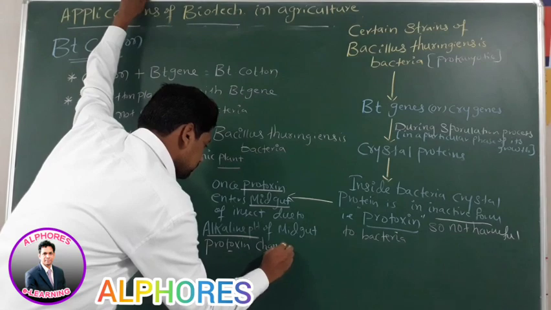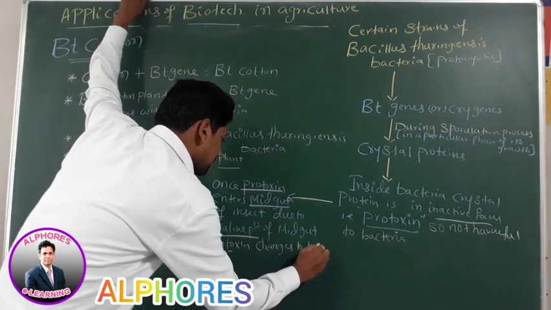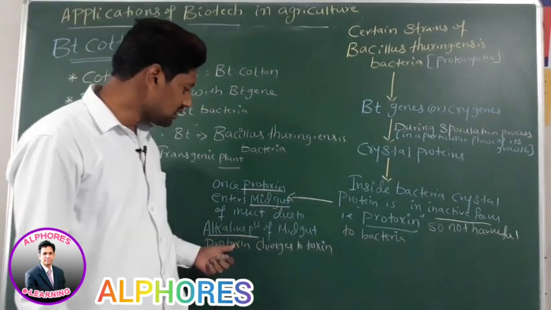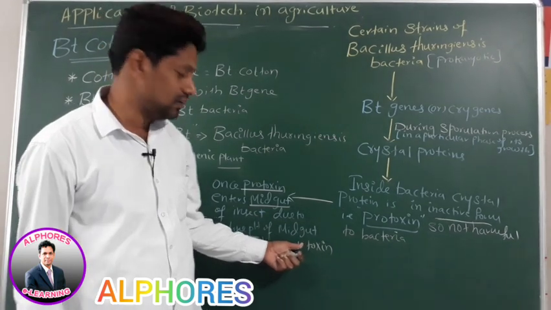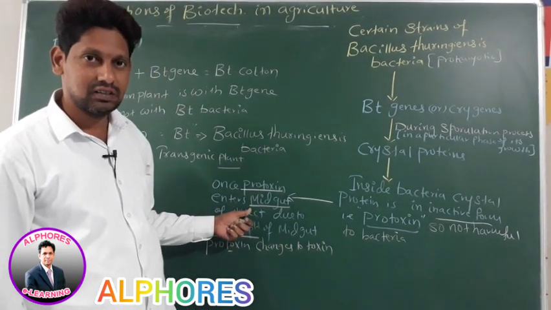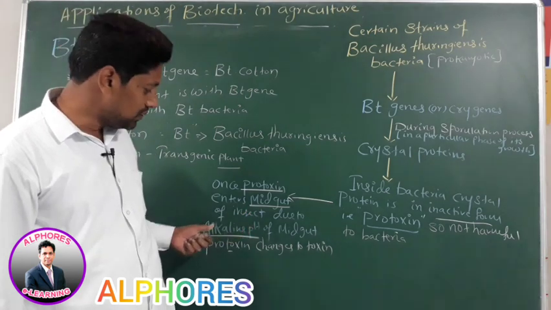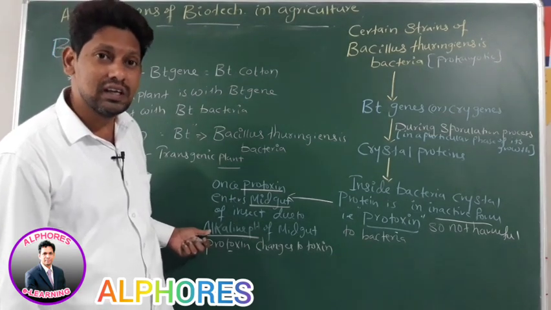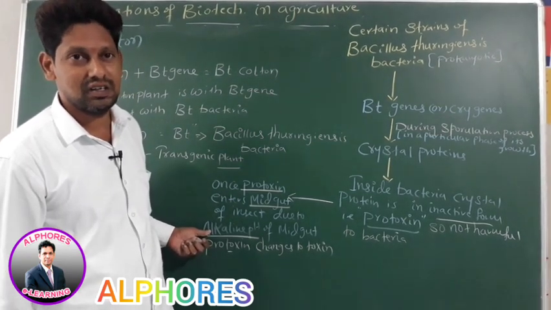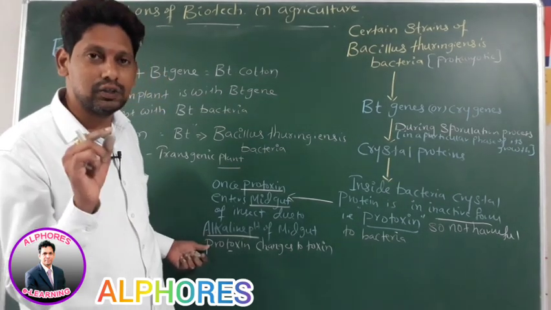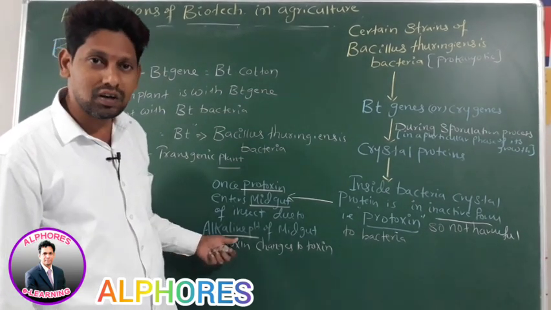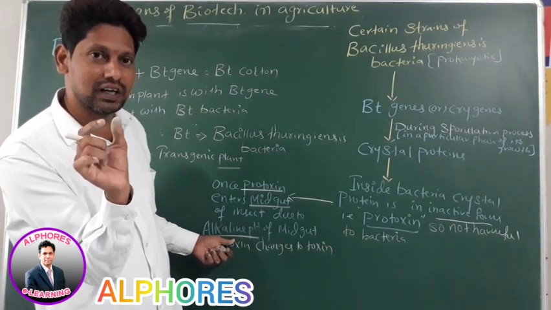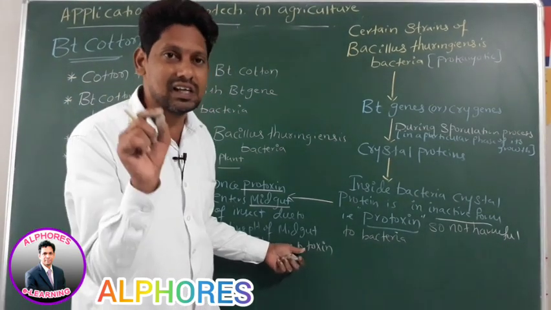Protoxin changes into toxin. How does a protoxin change into toxin? Actually, in the midgut of the insect, where pH is alkaline, proteases, proteolytic enzymes, break this protoxin into fragments. It means now the length has reduced. Those reduced fragments now act as a toxin.